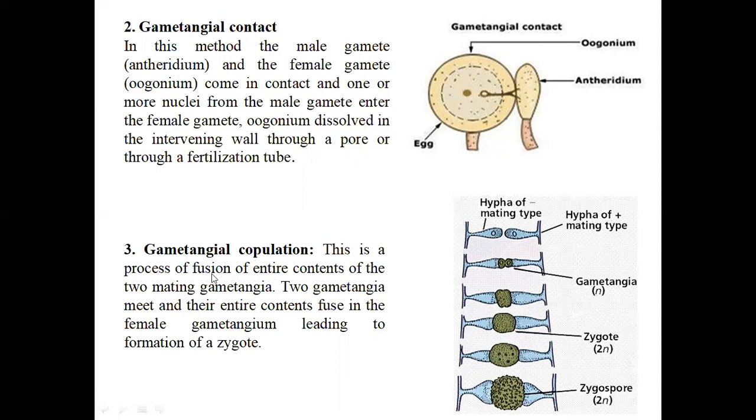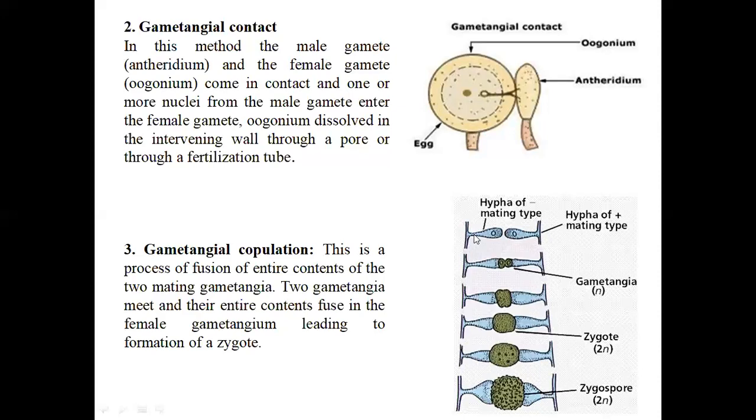This is a process of fusion of the entire content of the two mating gametangia. Two gametangia meet and their entire content fuses in the female gametangium, leading to the formation of a zygote. You can see here the hyphal tips lie parallel to each other. Both hyphal tips are there.